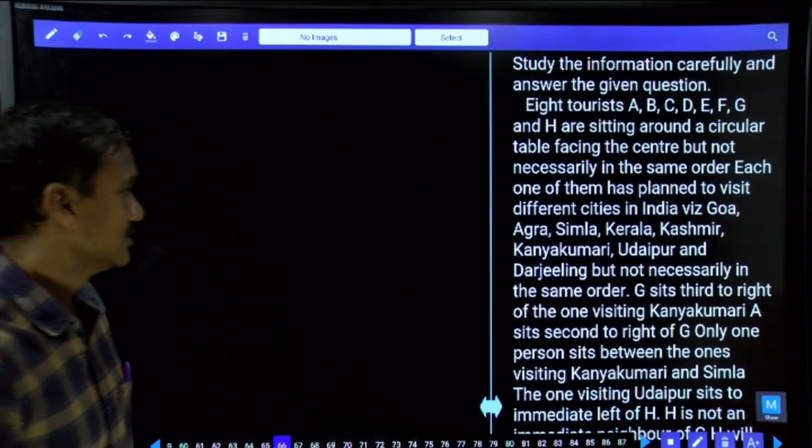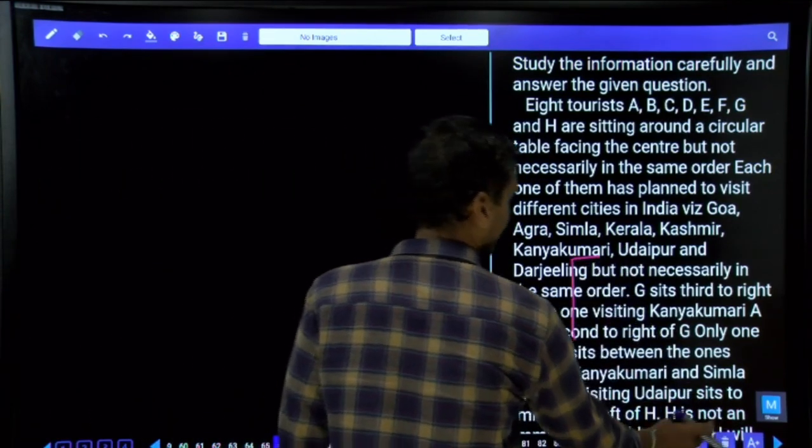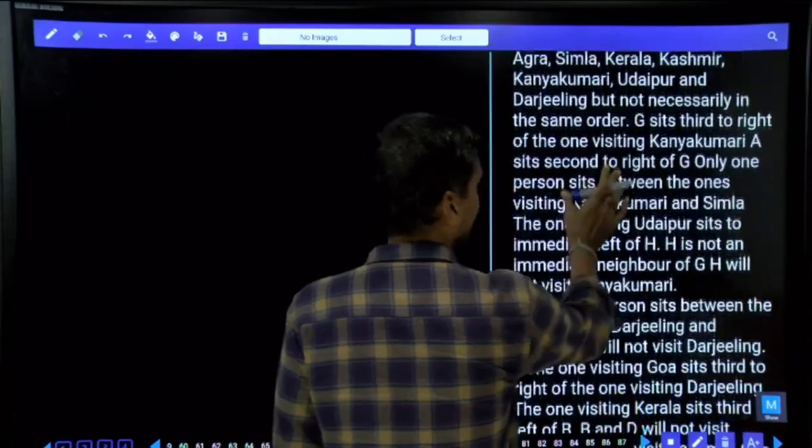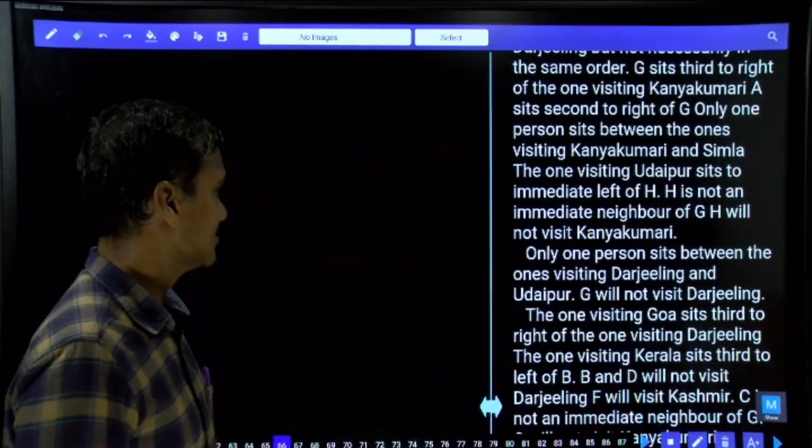I'm hoping you people do not have the hard copy with you, assuming that you do not have the hard copy with you, hence I have read the entire information. Clear?